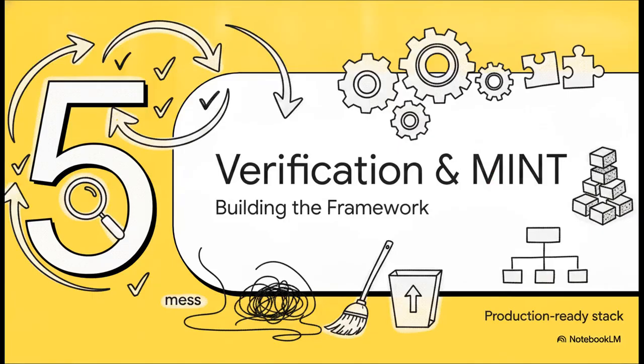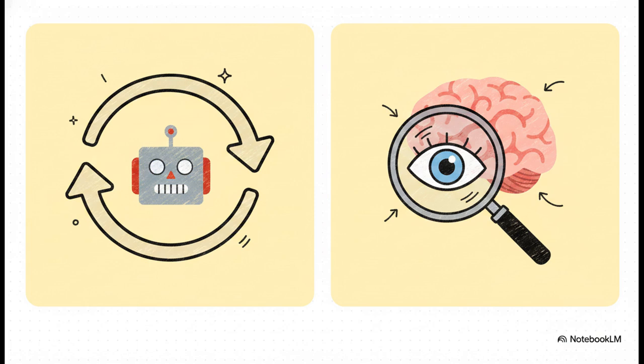Finally, Section 5, Verification and the MINT Framework. Let's look at building that production-ready stack pipeline. There is a really foundational design rule here for verification. Some outputs are cheap and highly reliable to verify automatically, like checking if generated code compiles, or checking a hard rule that any refund over $100 has to escalate. Other outputs are wildly subjective, like judging if a refund decision was truly reasonable given a customer's unique, messy backstory. The rule is simple. Automated, cheap verifiers belong firmly inside the loop for instant self-correction, but whenever a task is genuinely subjective, that dictates exactly where a human-in-the-loop must step in.